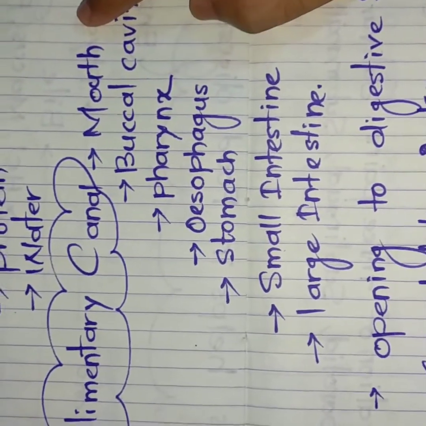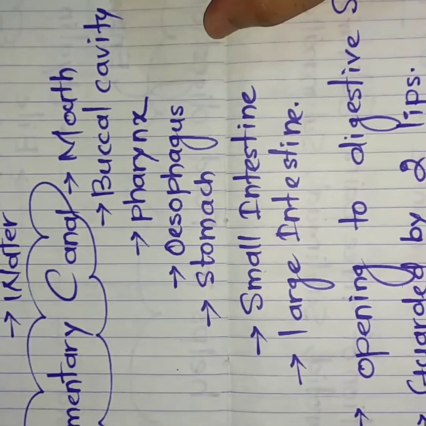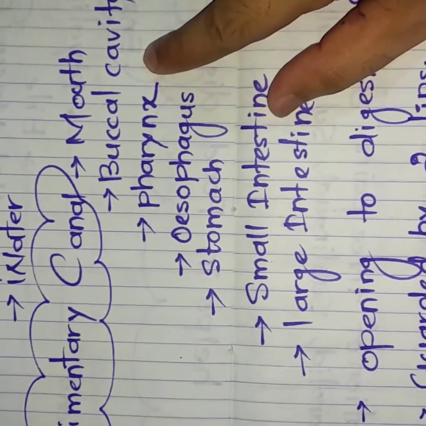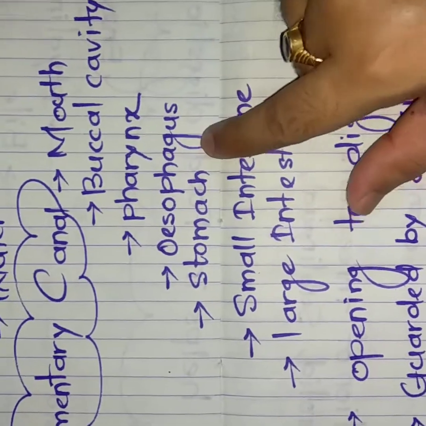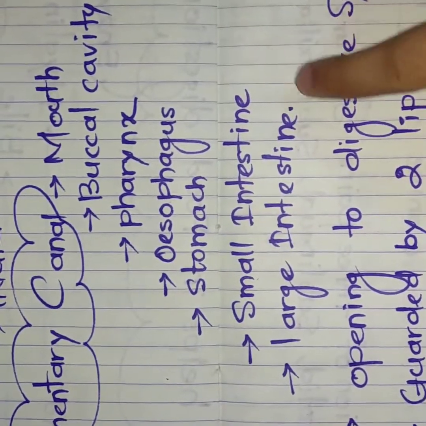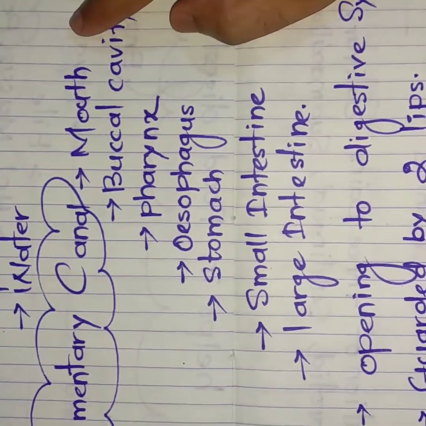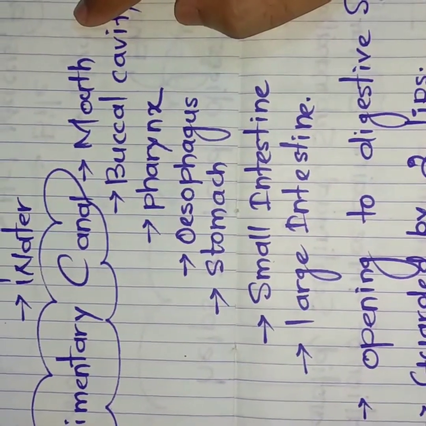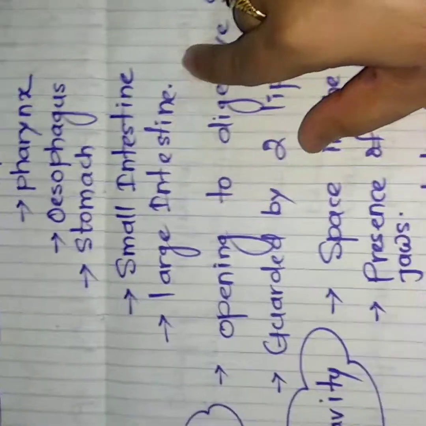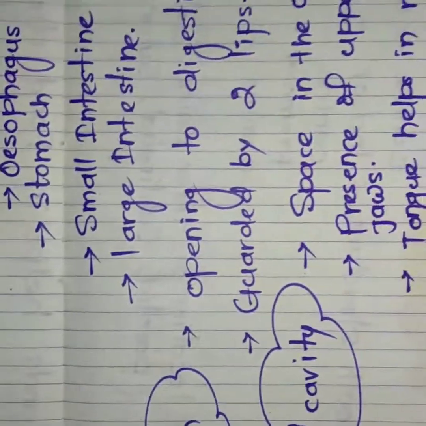First one is the mouth, then buccal cavity, then pharynx, then esophagus, then stomach, small intestine and finally large intestine. So the digestion process starts from the mouth and it ends at your large intestine.